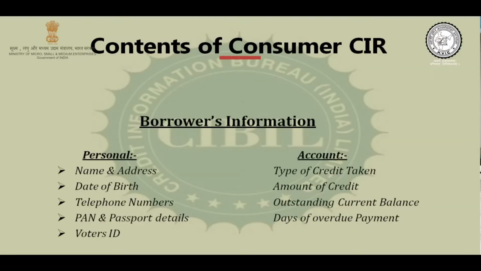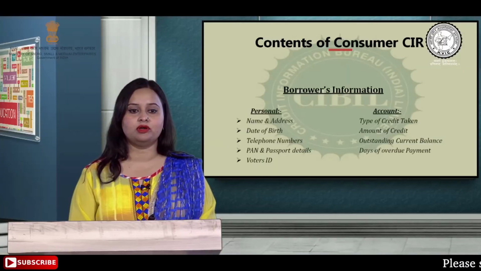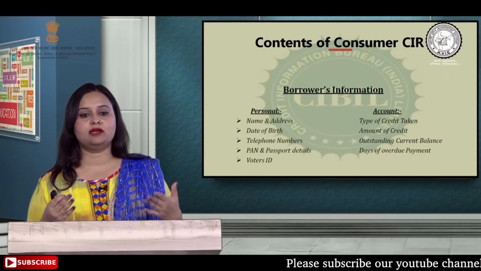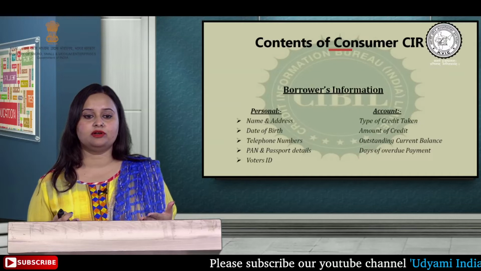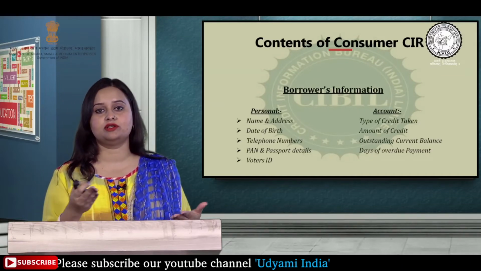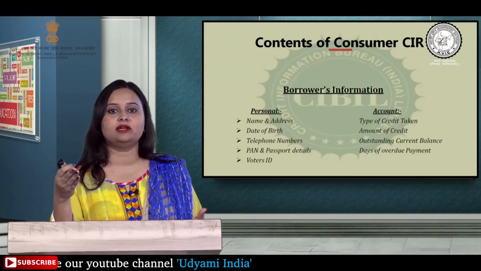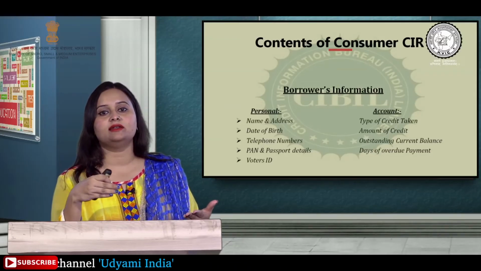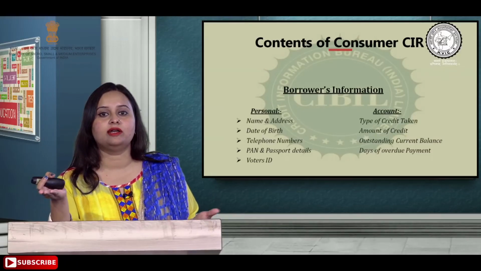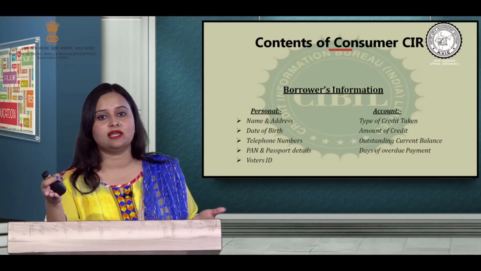Now, what are the contents of a consumer CIR? The CIR, which I told you is the credit information report, has all your personal details, like your name and address, then your date of birth. It is very important that all this information corresponds, because if only the name is given, there is a possibility that n number of people in this world, and in your country as well, have the same name.